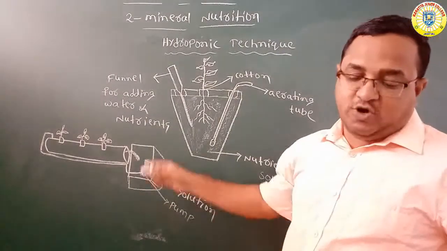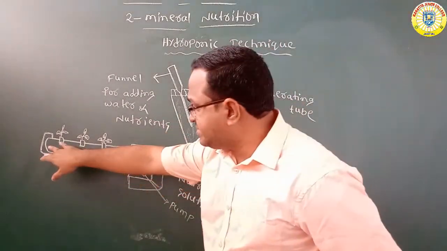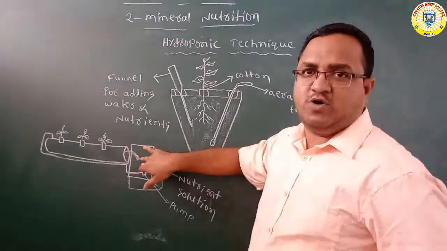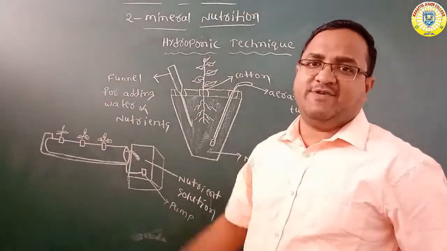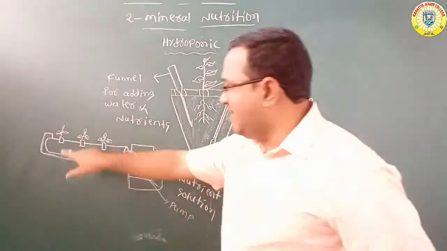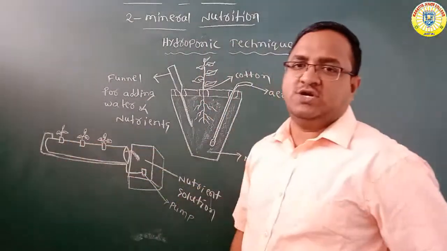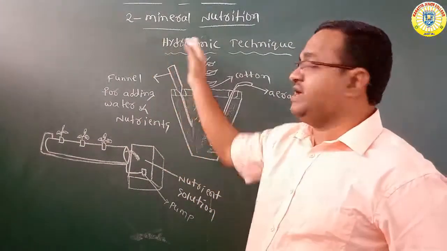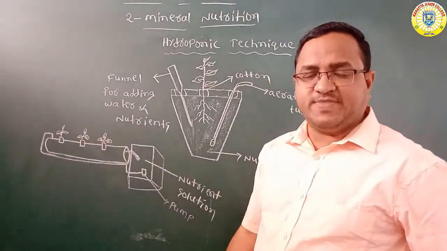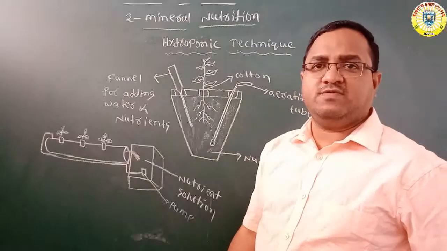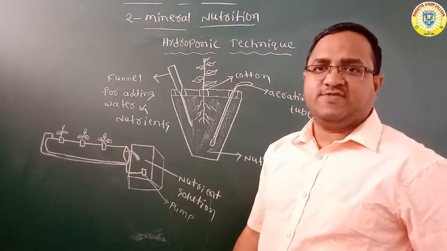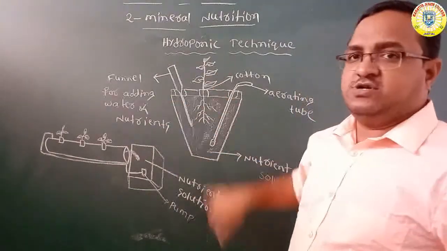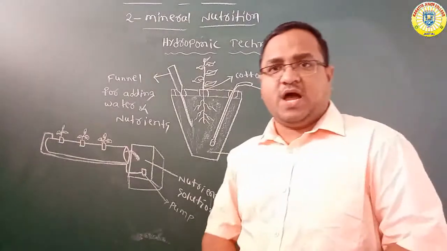The solution again flows down into the reservoir due to gravity. And one more thing you can remember, all the roots are submerged in nutrient solution. So this is the technique of the hydroponic method. By using this method, we do not use soil. Without soil, we are able to cultivate the plants by using only nutrient solution.